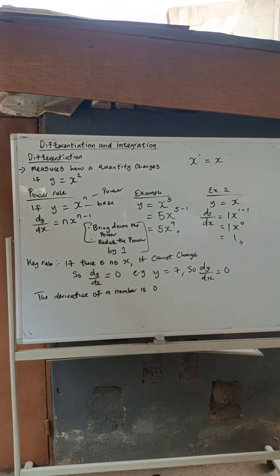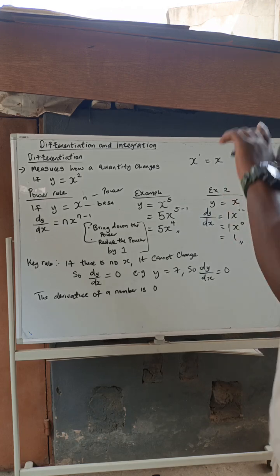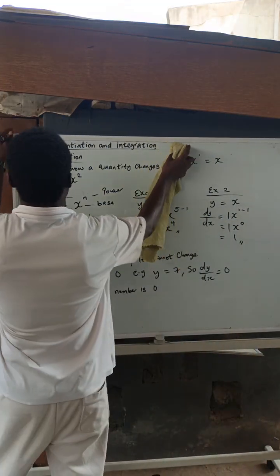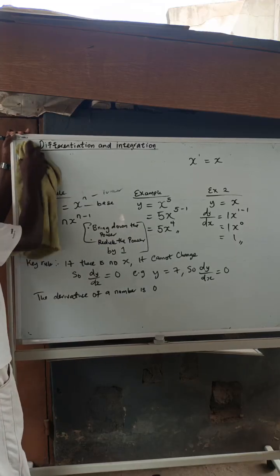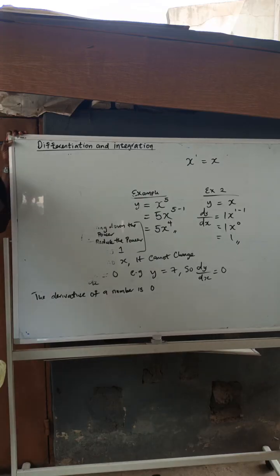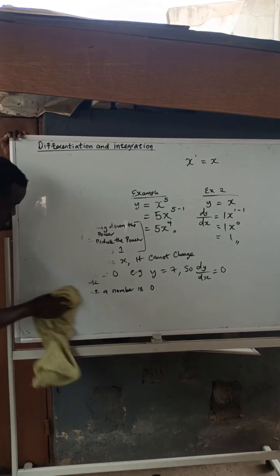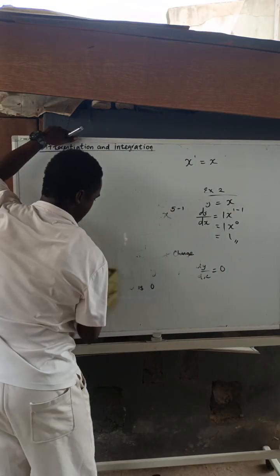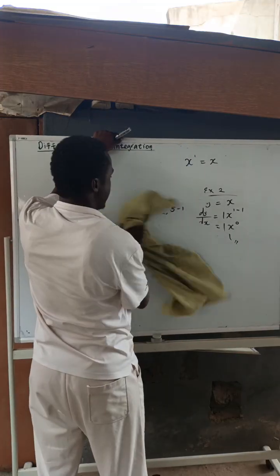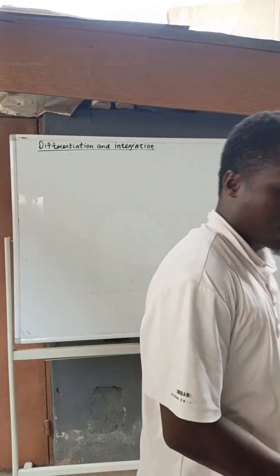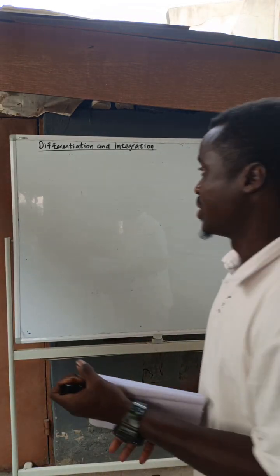Now there are a lot of questions that come with power rule, but I don't want us to go into that first. I want to drop all the rules so that we can go into real-time, real and authentic questions on that. Now, I want us to go to the constant multiplication rule. Now, this is also easy as well.